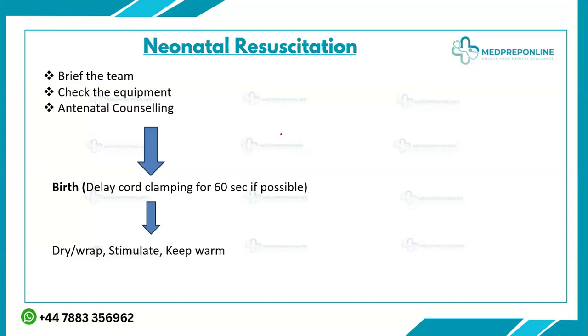And one thing I will advise all of you: please don't rote-learn these algorithms. Please understand the underlying concept behind each step, why we are doing this step in this algorithm, and what will happen if this step is not responding or responding like this. The main mistake you make is that you just memorize that this is the first step, second step, third step, fourth step. You don't know the reason behind doing that step.